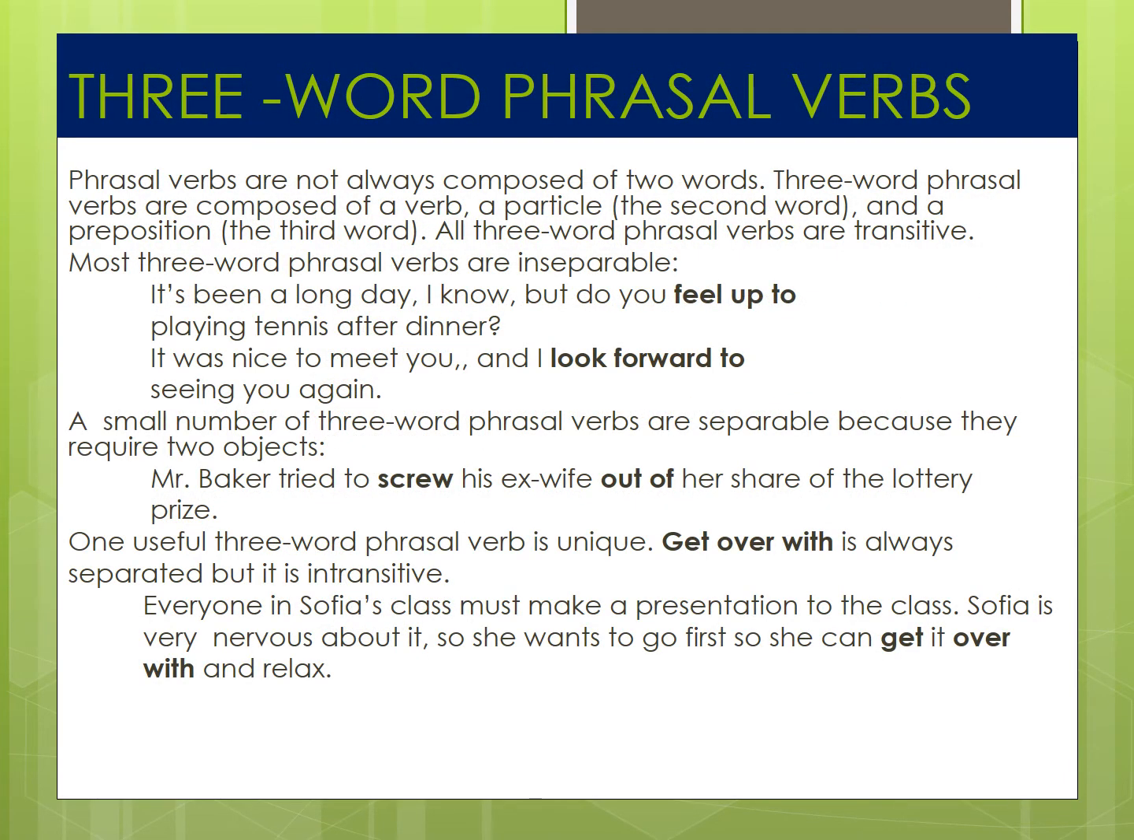Three word phrasal verbs. Phrasal verbs are not always composed of two words. We think that phrasal verbs only have two words, but it is not so. Sometimes there are three words also. Three-word phrasal verbs are composed of a verb, a particle, and a preposition. The verb, then a particle is the second word, and a preposition is the third word. All three-word phrasal verbs are transitive. Most three-word phrasal verbs are inseparable. They are not separable.